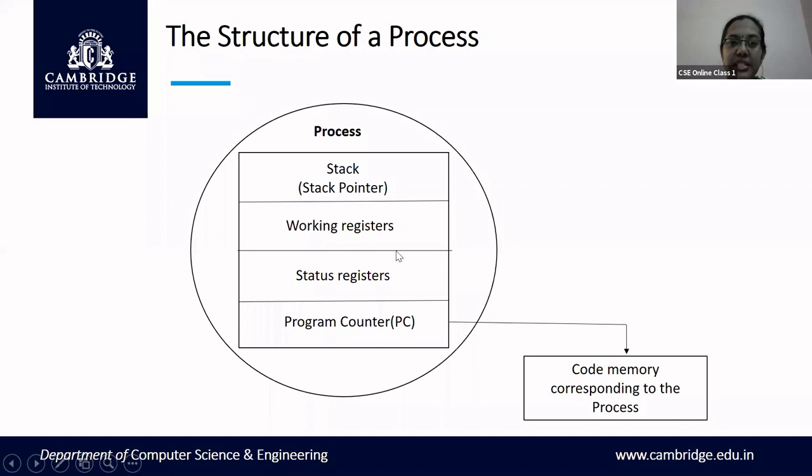Now, since the process is having all these things, this process has to be stored somewhere in some memory location. Where is it stored? It is stored in the code memory. Fine. Where is the data or the program present? The data, whether it is a variable or a shared variable, and the code, the program, must be present in the main memory before it is getting executed. So the program as well as the data variables are stored in a location called the code memory,